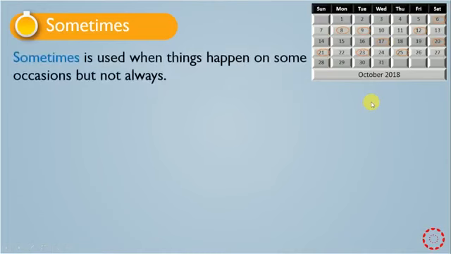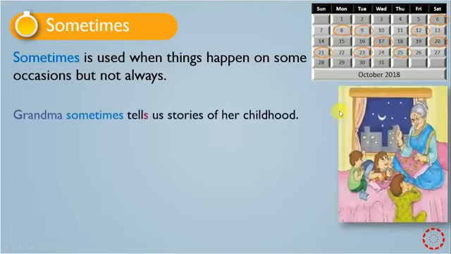Sometimes is used when things happen on some occasions, but not always. It's used to talk about things that happen on some occasions, not always, not every day. Look at the schedule. Some days of the month. Grandma sometimes tells us stories of her childhood.